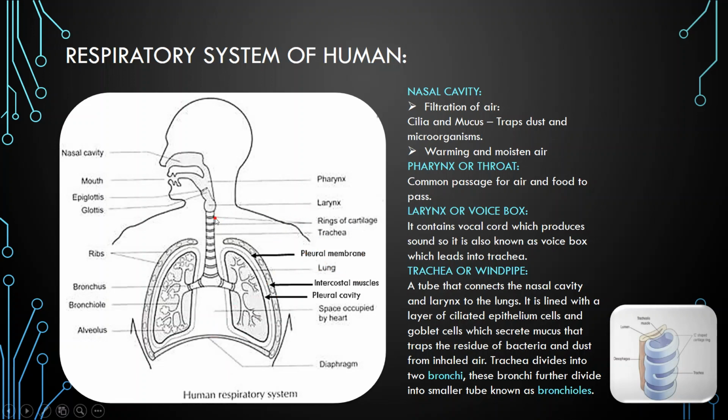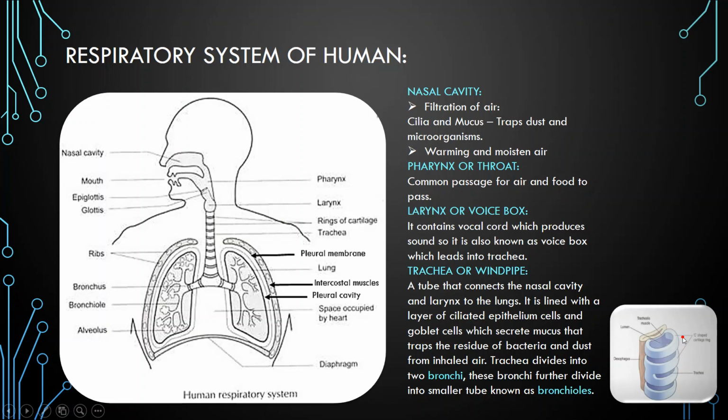Now from the larynx, air passes into another tube-like structure known as trachea, which is composed of rings of cartilage as you see here. The trachea is composed of C-shaped cartilage, incomplete from the backside, where there are muscles known as tracheal muscles.